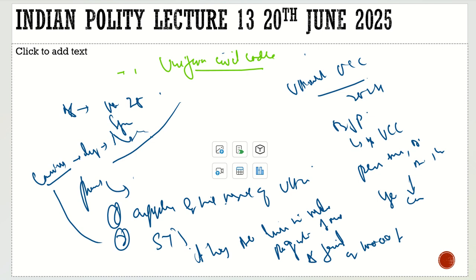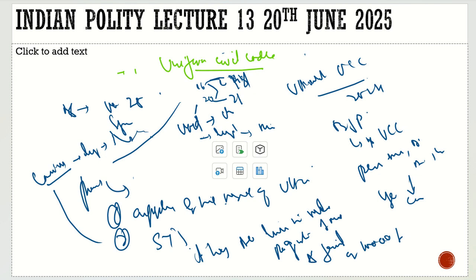Now they are given. Now there is a concept of void marriage. If a child is born of a void marriage, is that child legitimate? 100% legitimate, and he will be given the inheritance. So what is this void marriage? For example, a girl was 16 years old and a boy 20 years old, they married, they had a child, and when she became 18 years old and the boy became 21 years old, they decided to end this relationship.